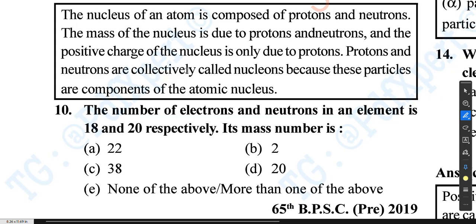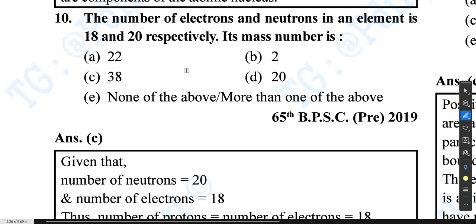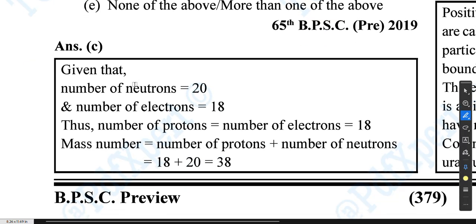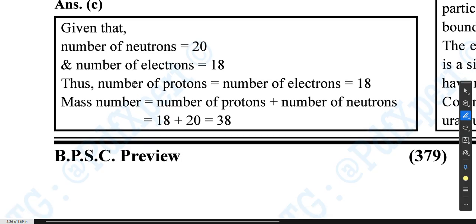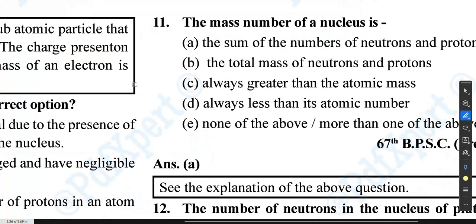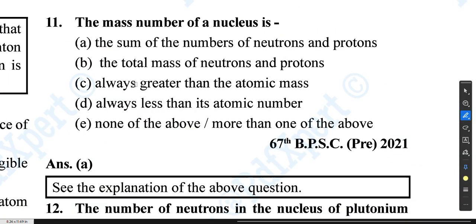The number of electrons and neutrons in an element is 18 and 20 respectively. Its mass number is, so you will add these and the mass number will be 38. Given that the number of neutrons is 20 and the number of electrons is 18, the number of protons is equal to the number of electrons, which is 18. Mass number is the number of protons plus the number of neutrons, which gives us 38. The mass number of the nucleus is the sum of the numbers of neutrons and protons. The other option is incorrect, as mass number is always greater than atomic number. So A is the correct answer.